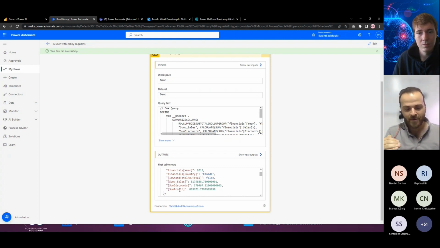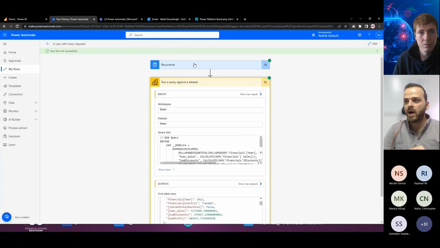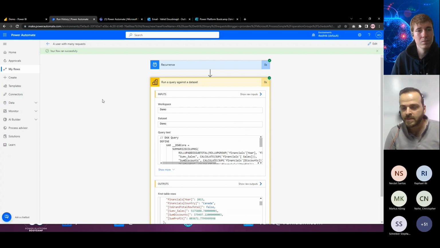You can add this, create an HTML table, you can add the Teams bot, you can add the email, and you can manage the output to create a CSV file and everything. And this time, it will run every hour or every day. You don't need to ask people to click on any button. That will run automatically. So that's the end of this one.